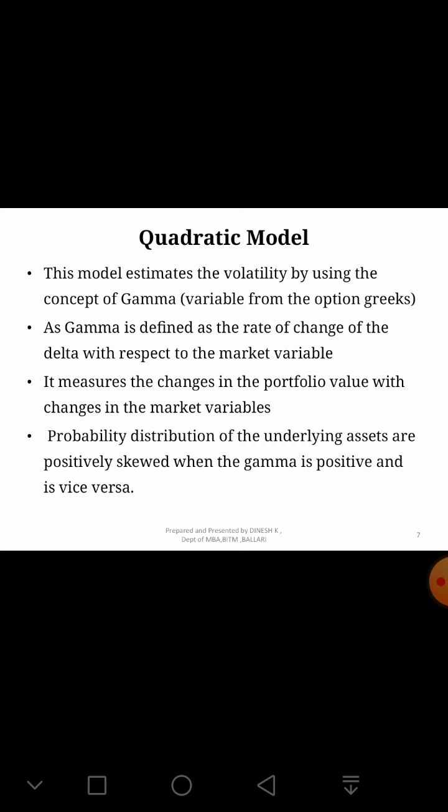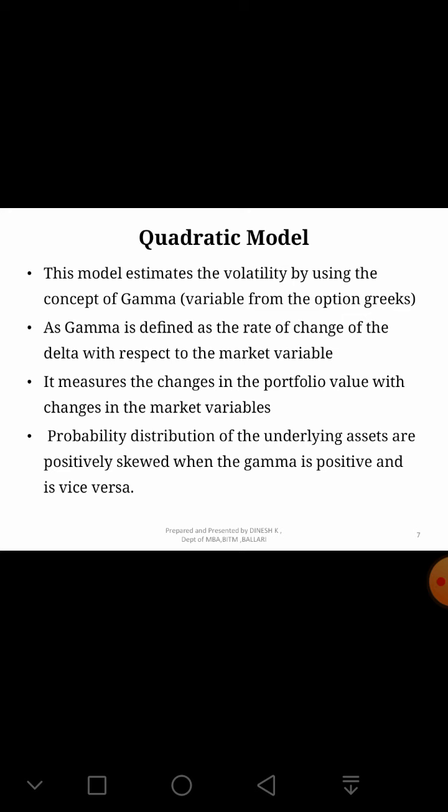Gamma measures the change in the delta, that is, how much change in the delta will lead to a change in the option prices. So it is going to focus more on the variation in the delta, which gives the important volatility, by using the concept of gamma.